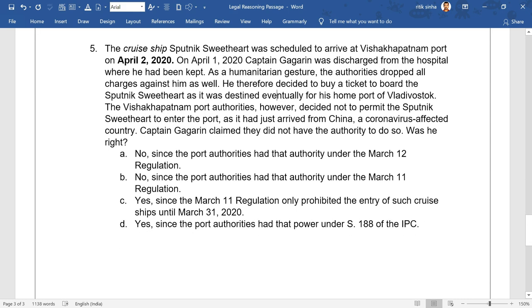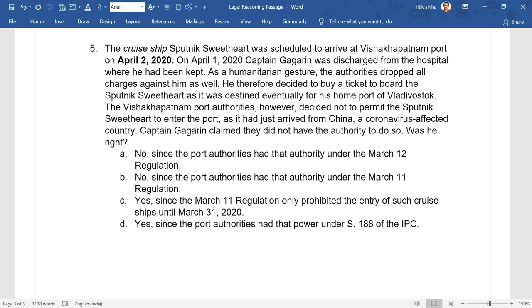The Vizag port authorities, however, decided not to permit the Sputnik Sweetheart to enter the port, as it had just arrived from China, a coronavirus affected country. Captain Gagarin claimed that they did not have the authority to do so. Was he right? Well, I hope you understood the question, that the cruise ship arrived on April 2, 2020, and it was coming from a coronavirus affected country, right? And the question is, was the decision taken by the Vizag port authorities justified, or whether Captain Gagarin was right? That is the core question, right?